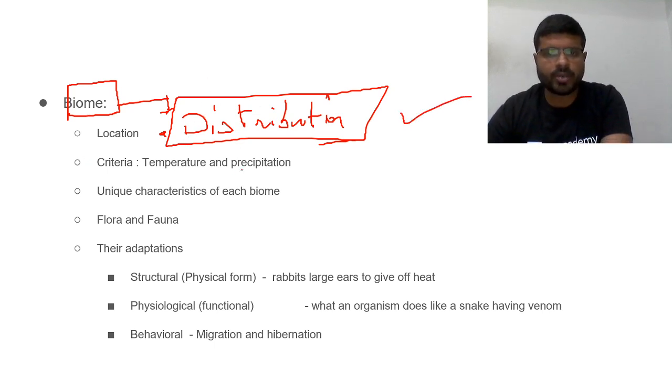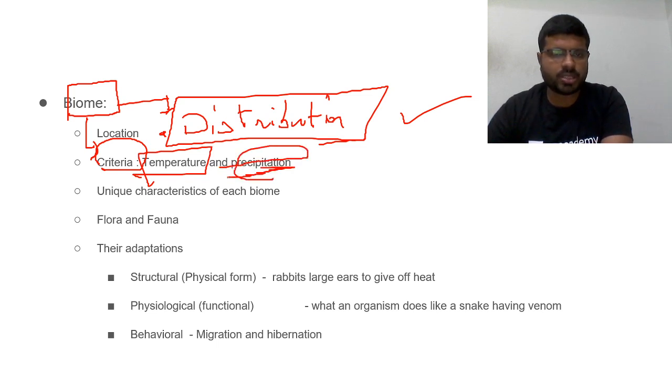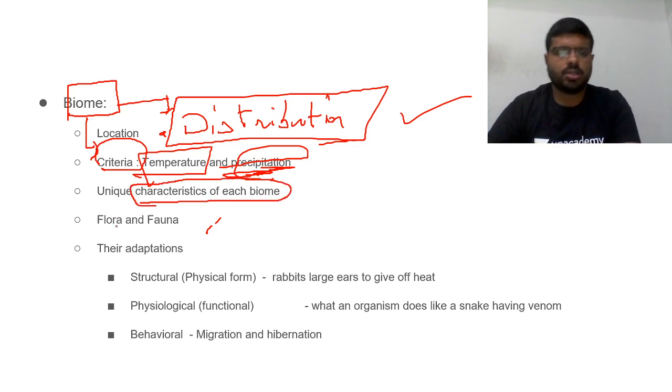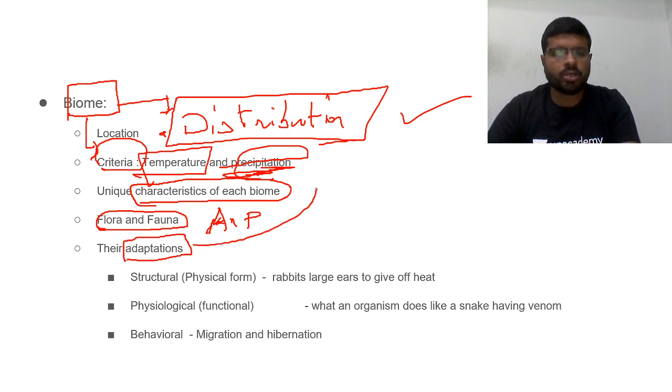Then next you will be covering the criteria of that biome, in terms of temperature and precipitation. Then what are the unique characteristics of each biome? Then what are the animals and plants, flora and fauna? Then how are this flora and fauna adapting to the unique climatic conditions which you find here?